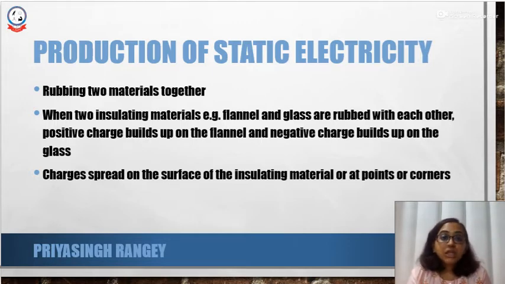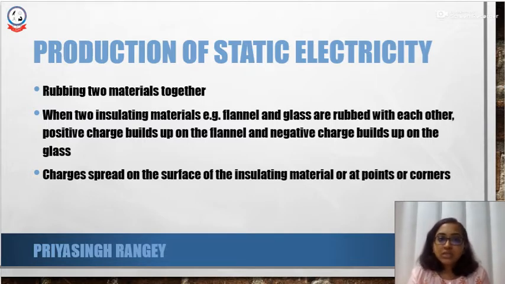There is going to be a buildup of positive charge on the flannel material and a buildup of negative charge on the glass. So the flannel and the glass, which were electrically neutral before the rubbing, are now charged with opposite charges after we have rubbed them with each other.